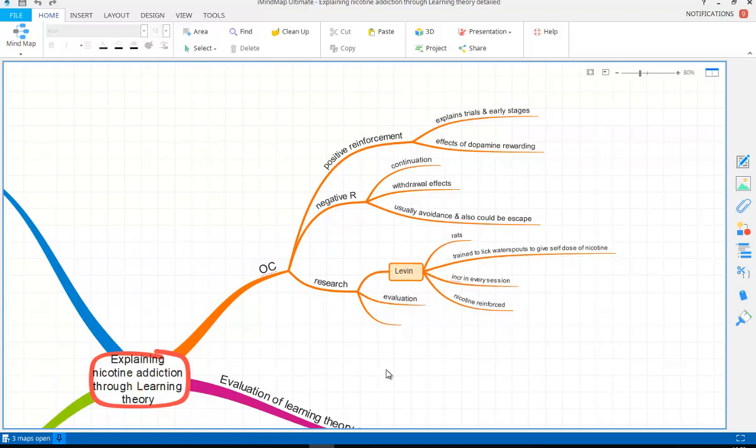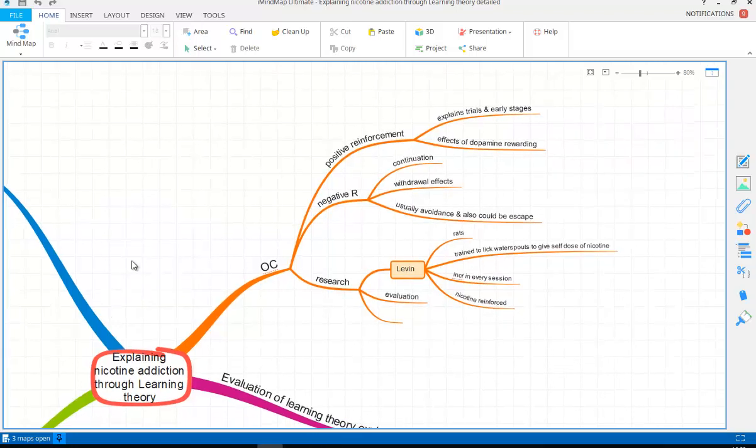Now, obviously, a clear evaluative point is the fact that we're limited in generalizing from animals to humans, particularly here because we know with humans we have a lot more social factors that will also be influencing, and we'll discuss those in a moment. But social and cognitive factors, the fact of social norms, peer groups, peer pressure, for example, also playing a role here. So we can evaluate in terms of that.